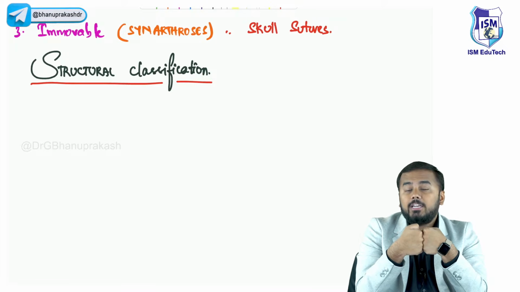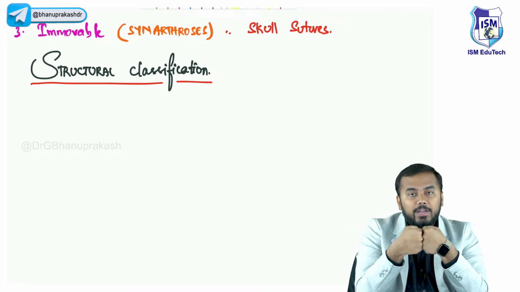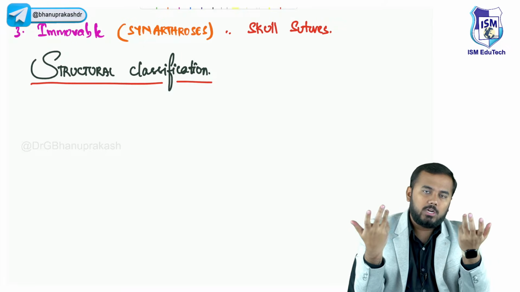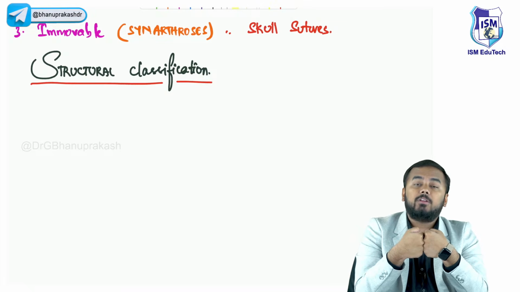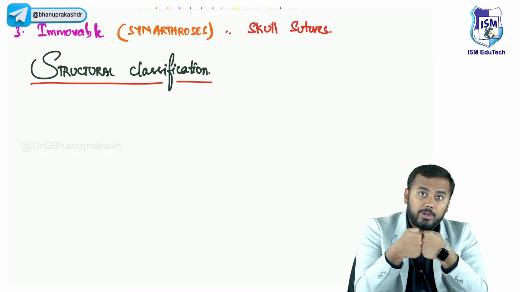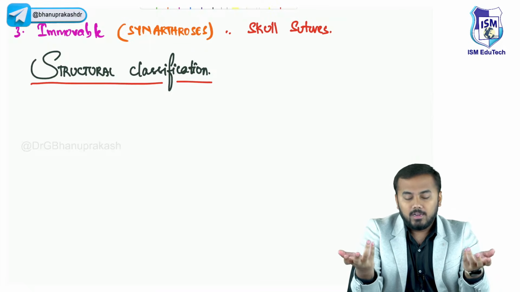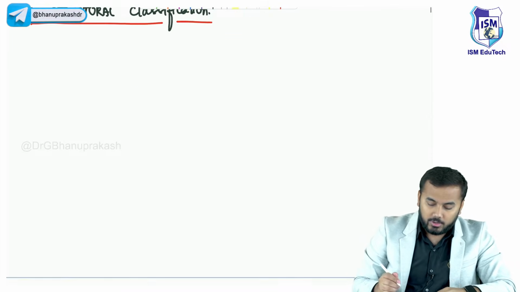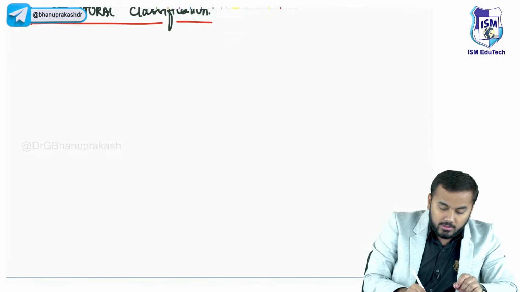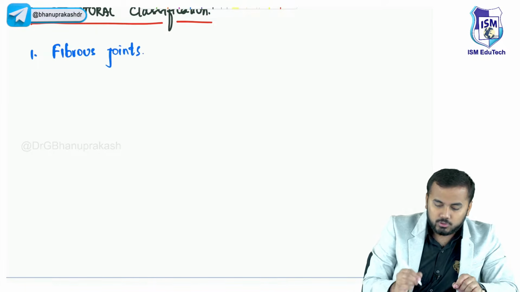Now, if this joint is made up of fibers, this is called a fibrous joint. If this joint is made up of cartilage, this is called a cartilaginous joint. If in between this joint there is synovial fluid or synovial cavity, this joint is called a synovial joint, right? So structurally also we can classify the joints into three types. What are those three types? The first one is called fibrous joints.